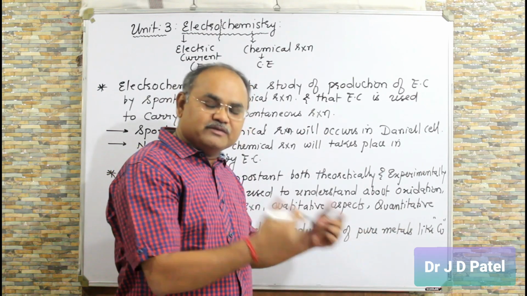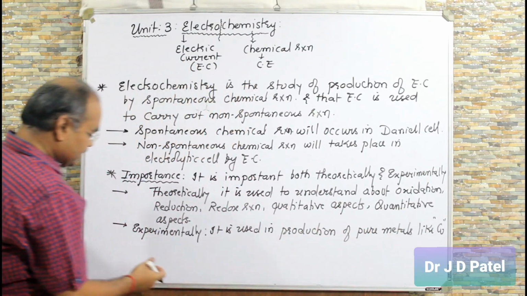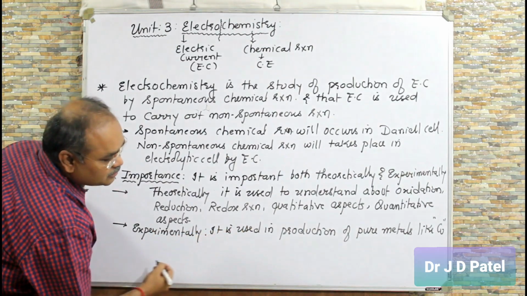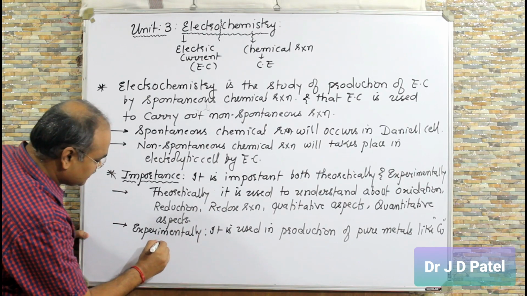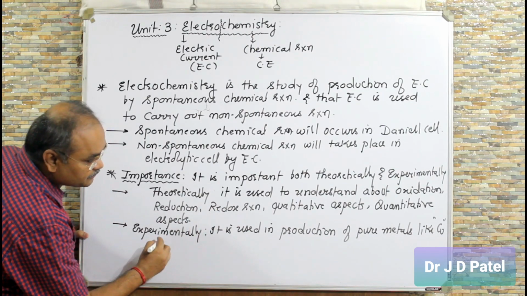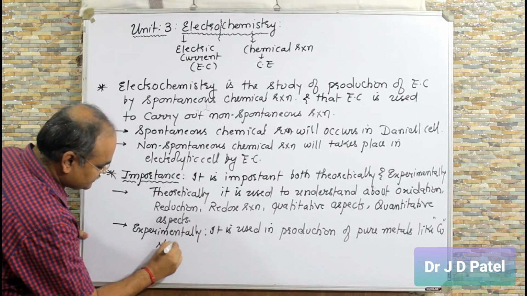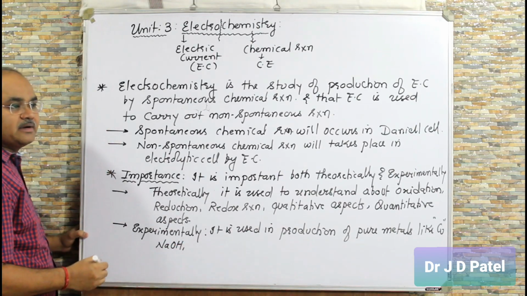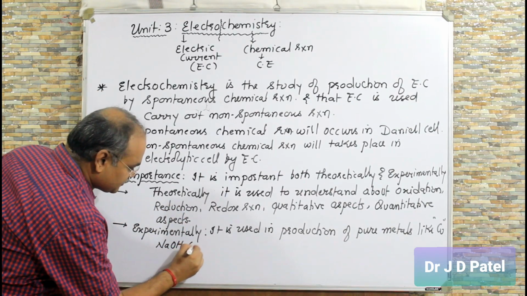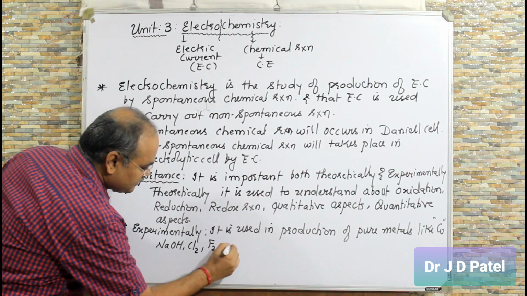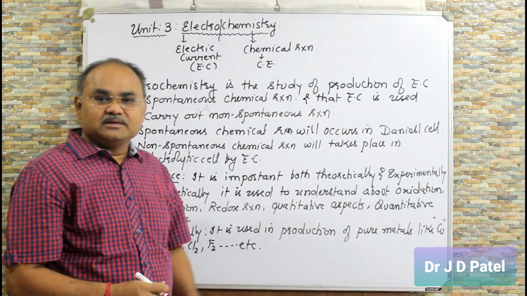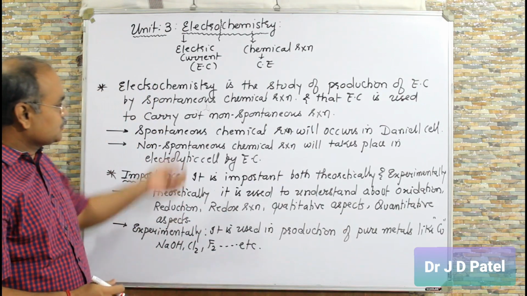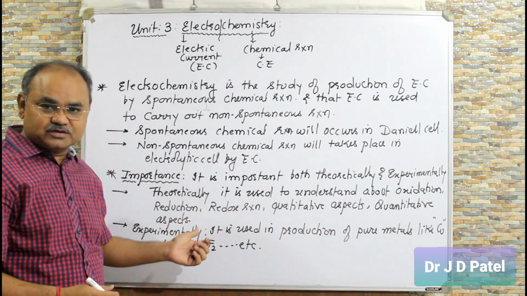You have studied, but we are going to study again in detail, right? It is used in production of metals like pure copper, then in production of NaOH, different compounds also in production of chlorine, fluorine, etc. That we are going to study in detail. Clear? So student, you can take the screenshot.